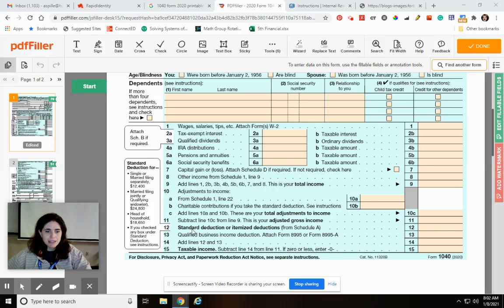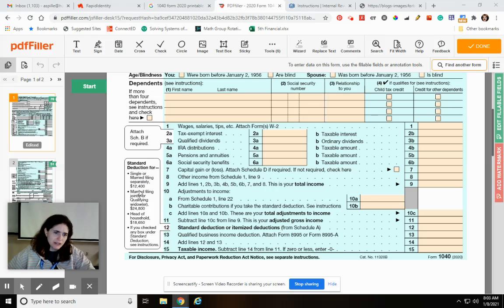And then after that, standard deduction or itemized deductions. Right now, fresh out of high school, fresh out of college, and for a lot of people just in regular jobs, the standard deduction would be better. Like for me, I don't have my own company. I'm a teacher, so I don't have a lot of expenses that I could count as a tax deduction. If you have a business and you have all kinds of business expenses, like you had to buy a printer and supplies, then you can deduct those things. But for me, I don't have those. So for me, normally the standard deduction works best.